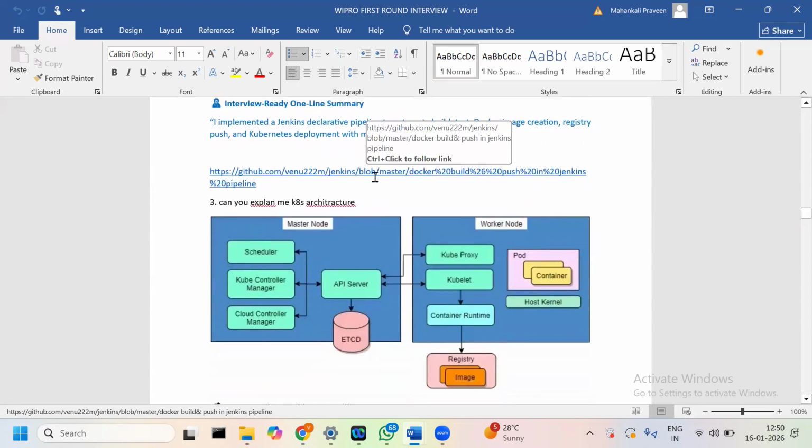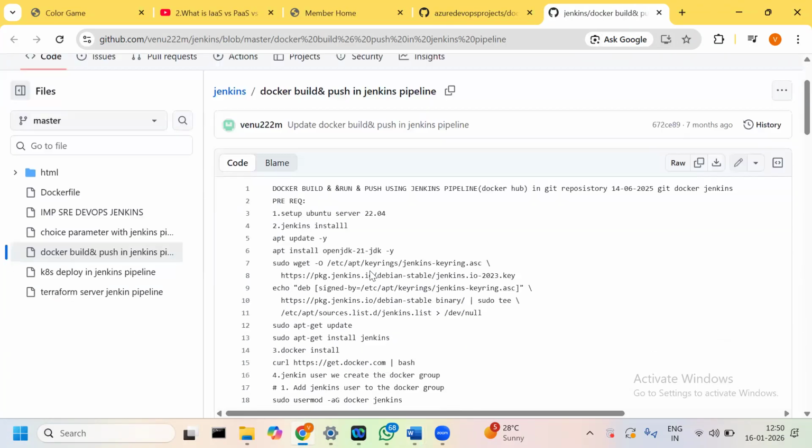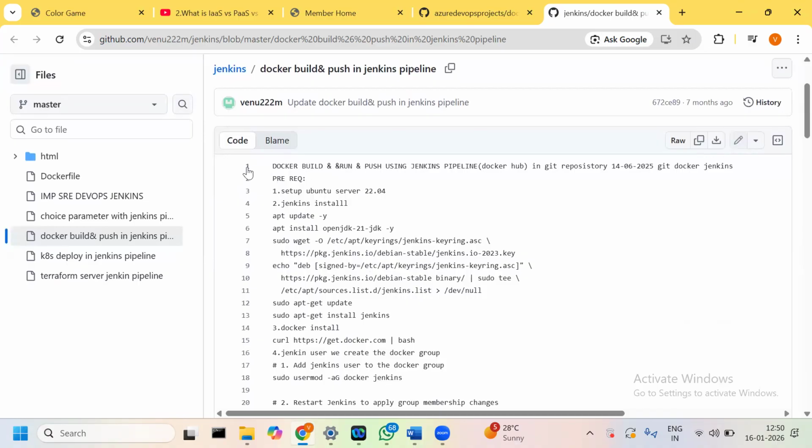Okay, here I will take one of my repos which I created recently. As in the Jenkins pipeline, Docker build, run and push using Jenkins pipelines and Docker Hub with a Git repository. Okay, I did this testing pipeline on 14/6/2025.